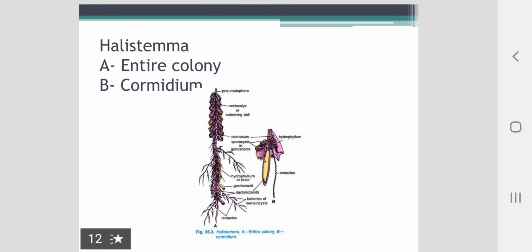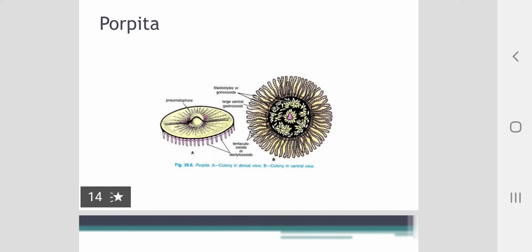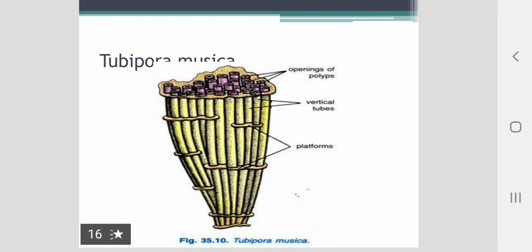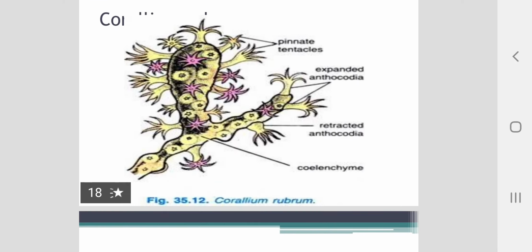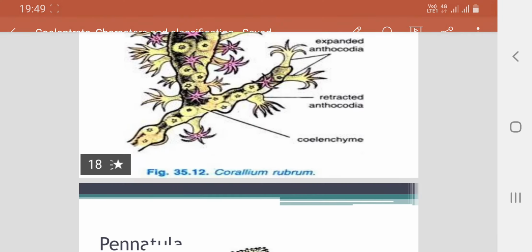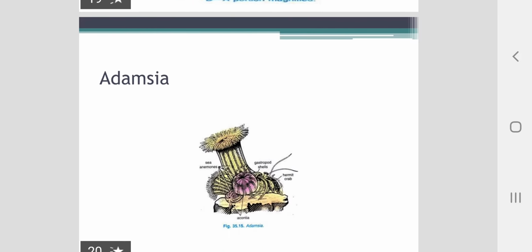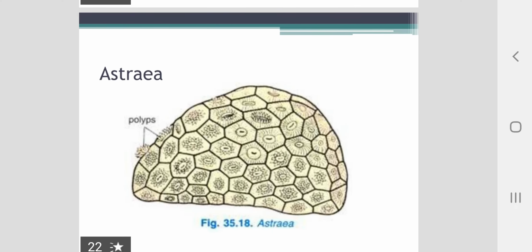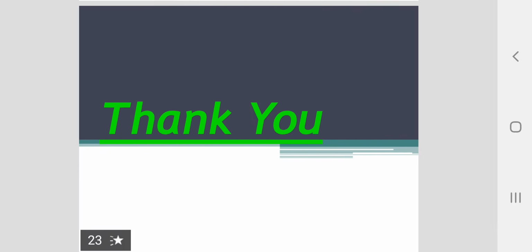This is Halistemma, Velella, Porpita, Rhizostoma, Tubipora, Gorgonia, Corallium, Pennatula, Adamsia, Madrepora, Astrea. These were some of the representative animals of phylum Coelenterata.